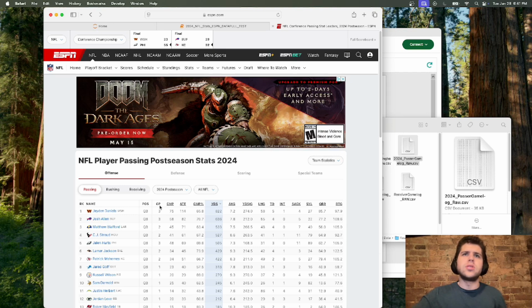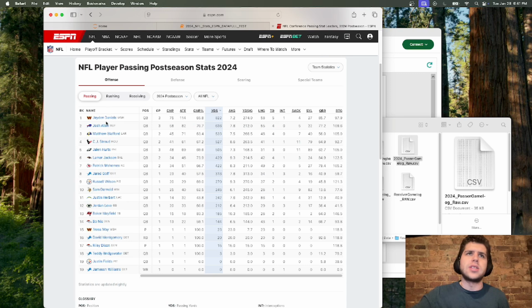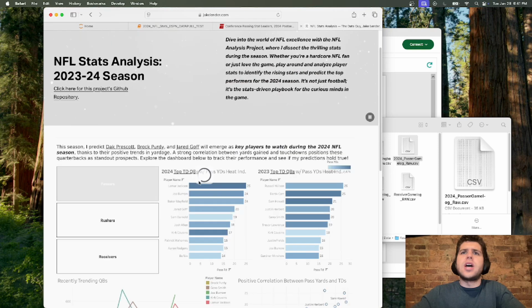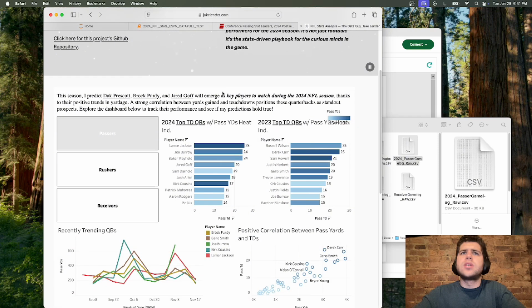Essentially, what I was doing was scraping stats from these players and then creating a dashboard from these stats. You can see I created this Tableau dashboard on my website that shows top passers, rushers, receivers, recently trending quarterbacks, top touchdown quarterbacks, and how that compared from 2023 to 2024.